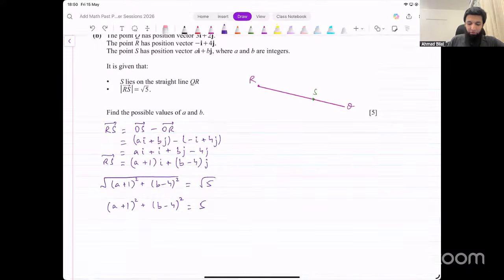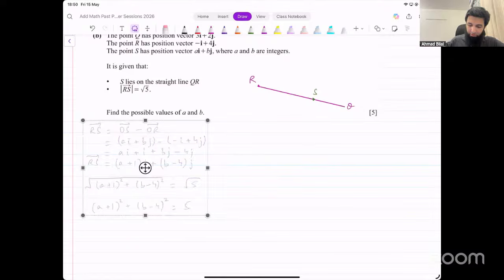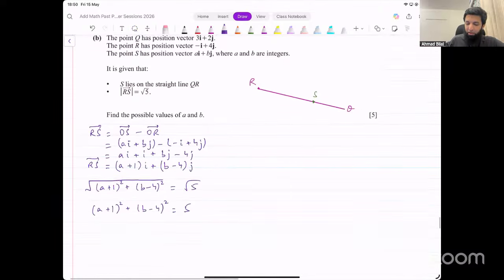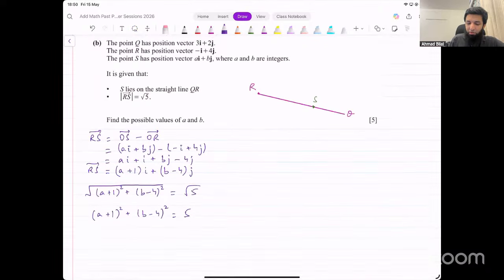Now, one vector we've already figured out. Rita, I'll answer your question in a moment. RS vector we already figured out. Now, what about another vector? Let's find another vector. I'll use the one that we know both points for, Q and R. Let's find QR vector and see what that turns out to be.